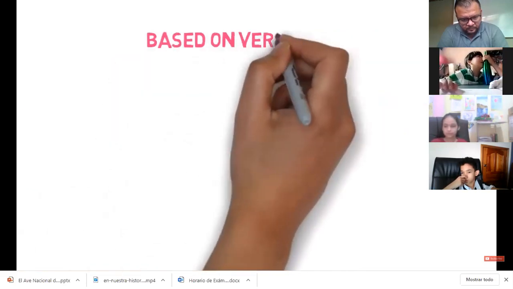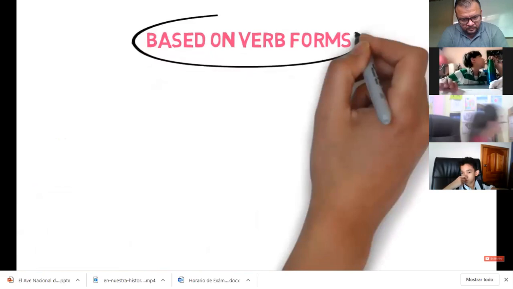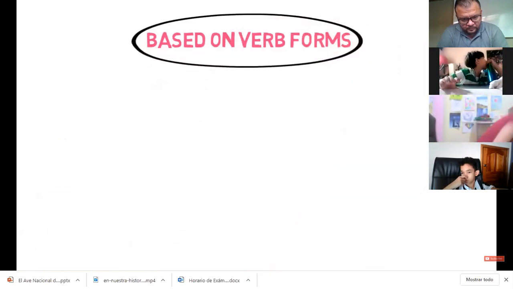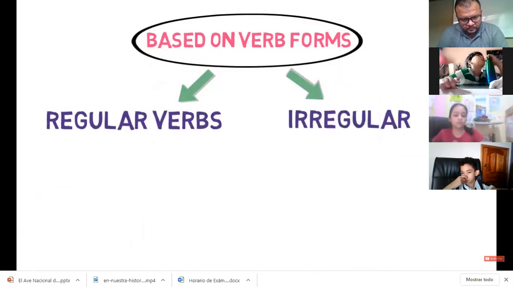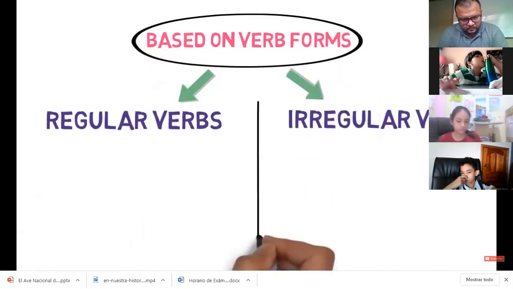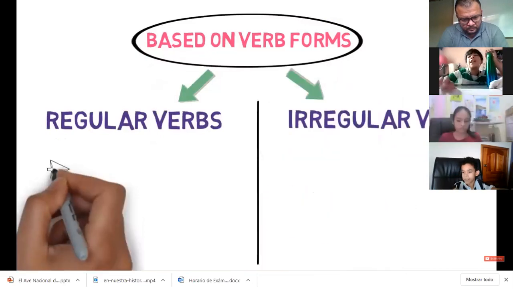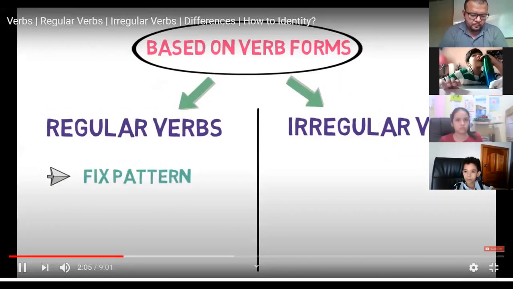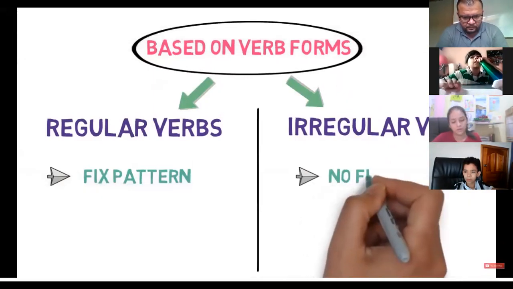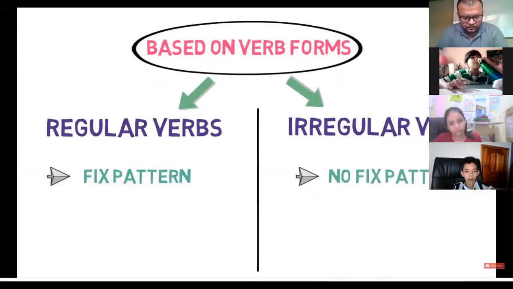Based on the formation of past and past participle forms, verbs are divided into two types, regular verbs and irregular verbs. Regular verbs are verbs that follow a fixed pattern while conversion from present to past and past participle form. While irregular verbs are verbs that do not follow a fixed pattern while conversion from present to past and past participle forms.